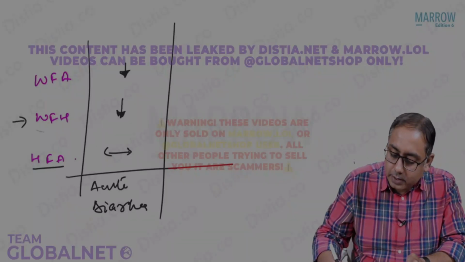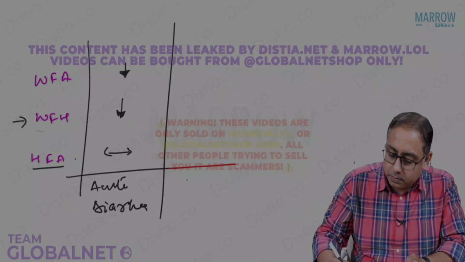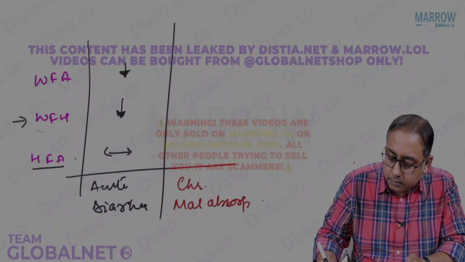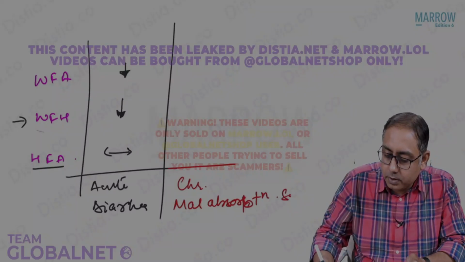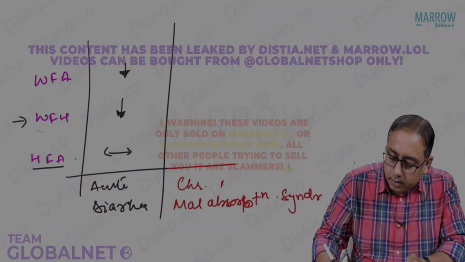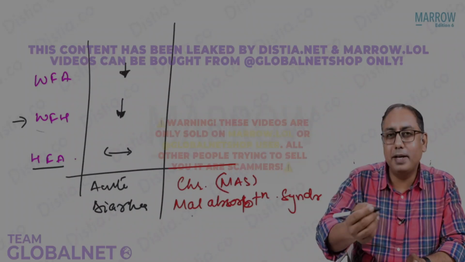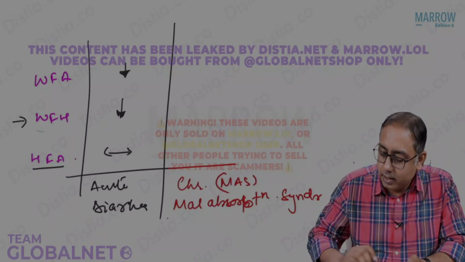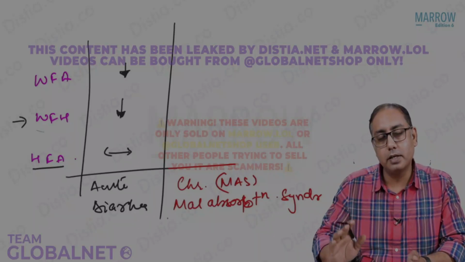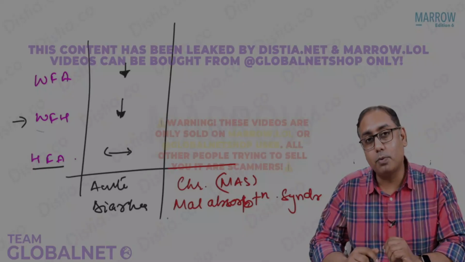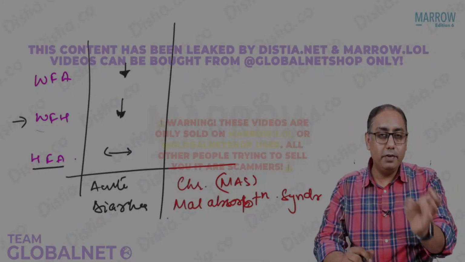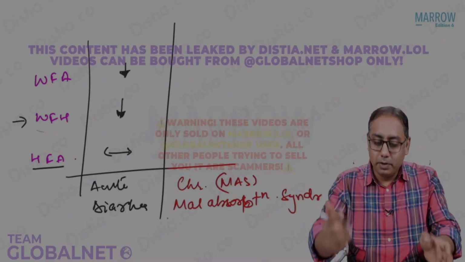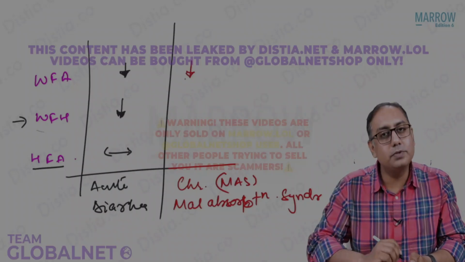Next in line, let us say that the child suffers from chronic malabsorption syndromes. Some chronic malabsorption syndrome, chronic MAS, you can write it as, or any disease. You can say celiac disease, Whipple disease, any chronic diarrhea, persistent diarrheas. In case there is a malabsorption syndrome, what is going to happen to the weight for the age? The age is going to be the same, the weight is going to be low. So technically, common sense, the weight for age will be low.